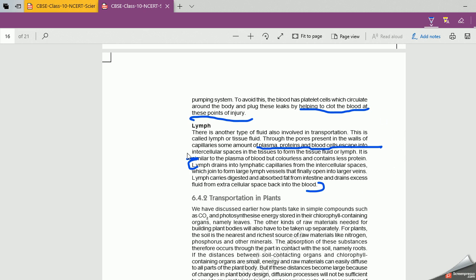Lymph is a colorless fluid. It is pale yellow in color, right? It contains plasma, less protein, and blood cells except RBC. What is its function? It carries digested and absorbed fat and drains excess fluid from the extracellular space back into the blood. So this is all about transportation in human beings. Our next topic is transportation in plants, which I will discuss with you in my next lecture.